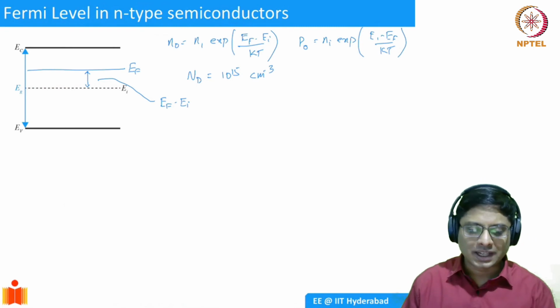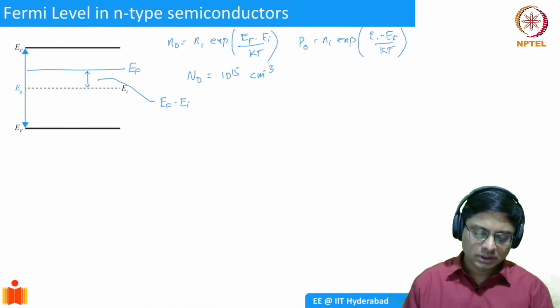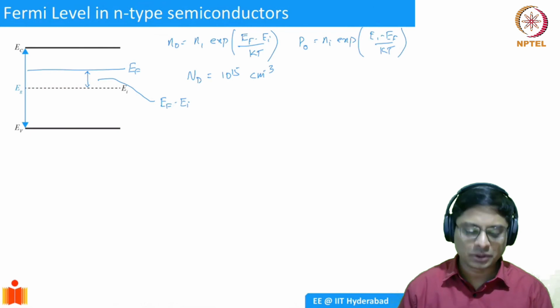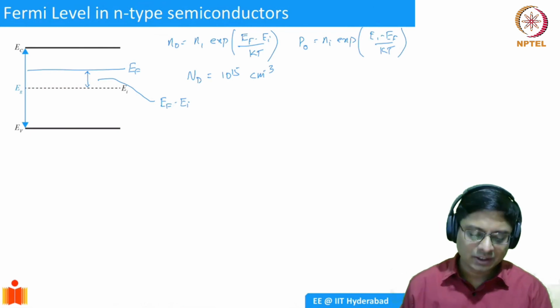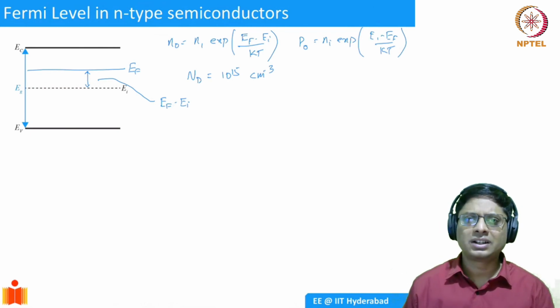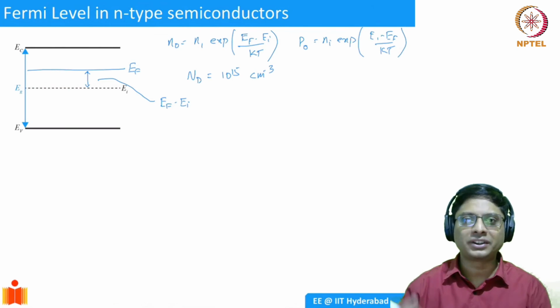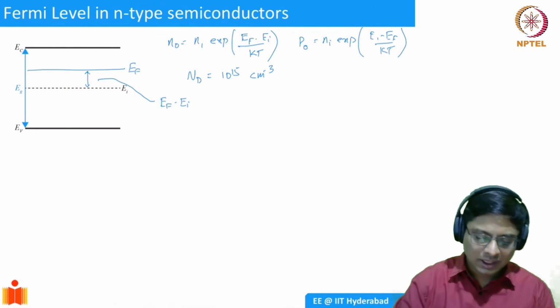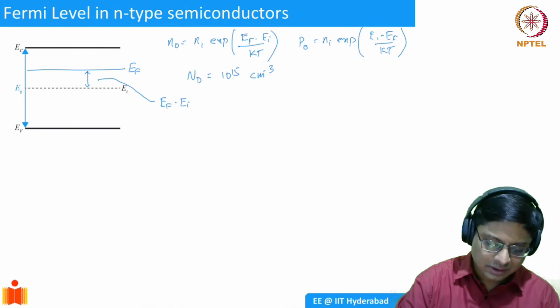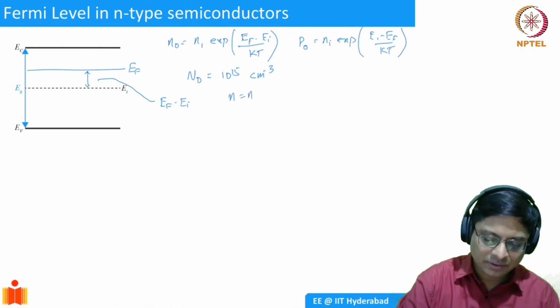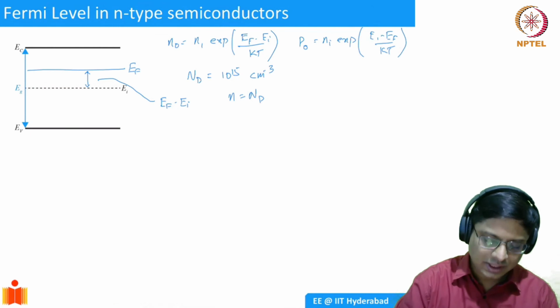To calculate this, what do we have to do? Well, we have the expression n naught equal to ni exponential EF minus EI by KT. Whenever you have n-type impurities, those are going to contribute, because the intrinsic contribution, the electron-hole pairs, is going to be less. So n is going to be ND, since this is 10 power 15.